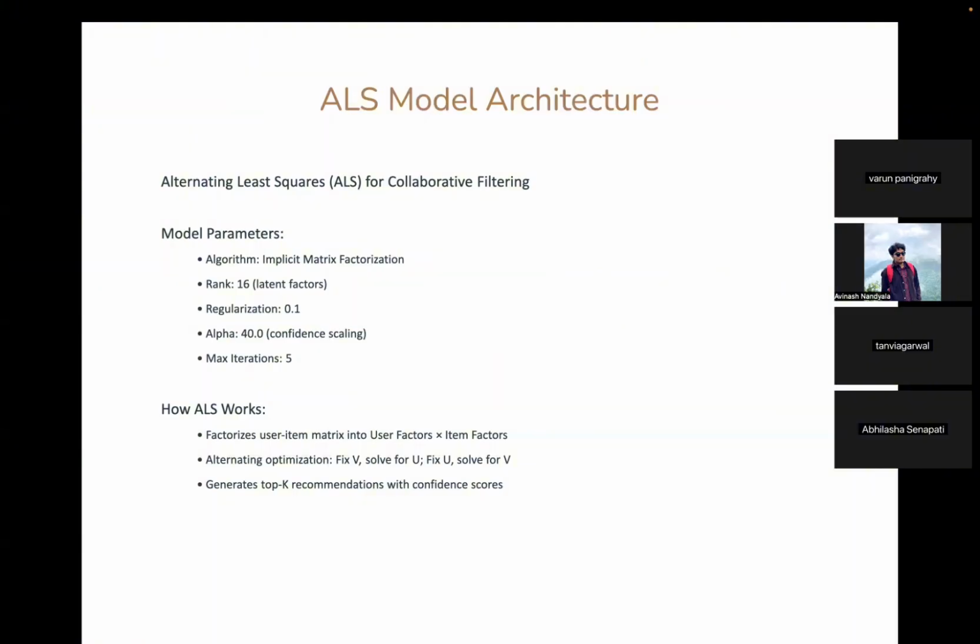Now going over the model parameters that we have set, we set the rank to 16. The rank of 16 means we use 16 latent factors to represent user and item features. Then we also have the regularization parameter set to 0.1, which is basically to prevent overfitting. And then we use an alpha value of 40, which is to scale the confidence in implicit preferences. And we have limited training iterations to 5. This is basically for efficiency. Can we move to the next slide, please?